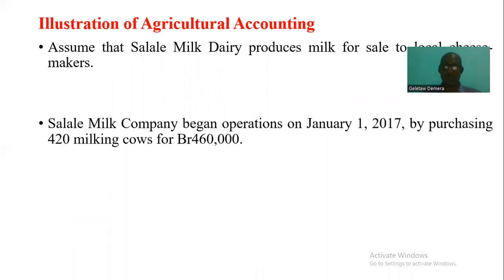Simple illustration, related to agriculture accounting. The first example is Salami milk, a dairy that produces milk for sale to local cheesemakers.